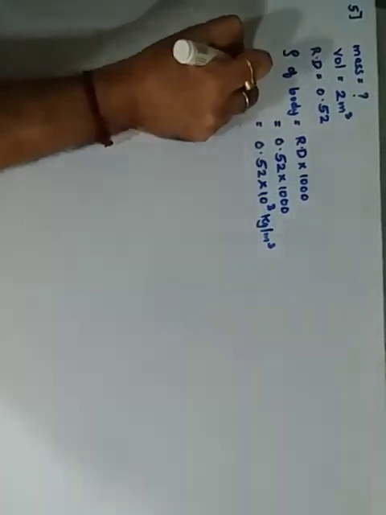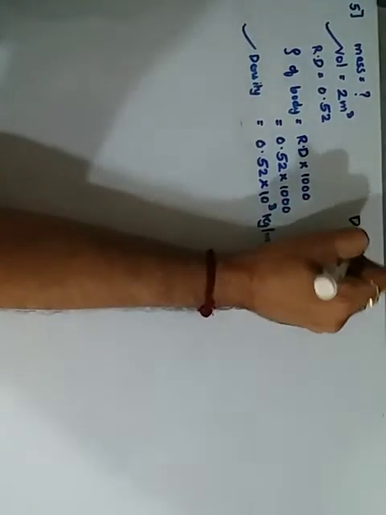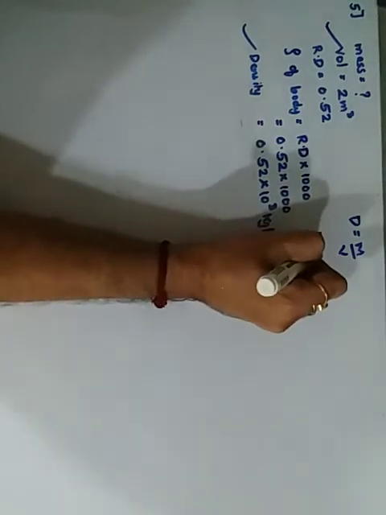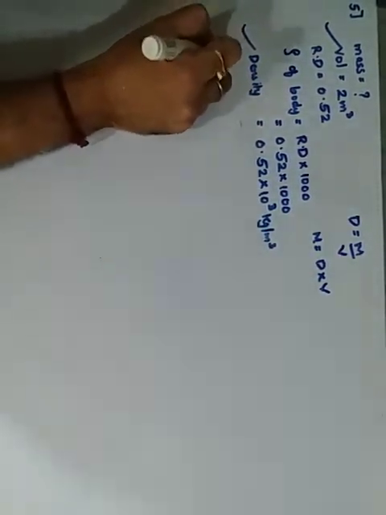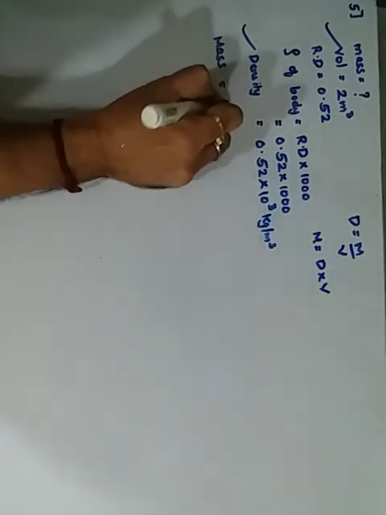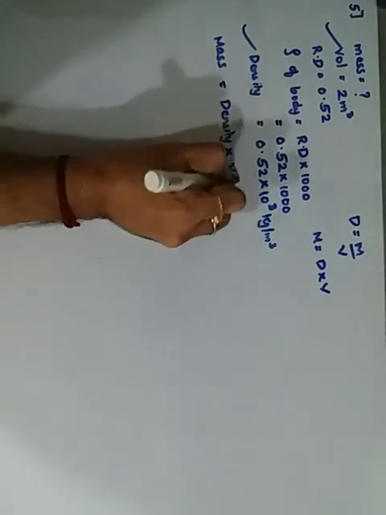That means now what do you have? You have the density, and you have the volume. We know the formula that density is equal to mass upon volume. So can I say that mass is equal to density into volume? So the mass is equal to the density into whatever volume is given.